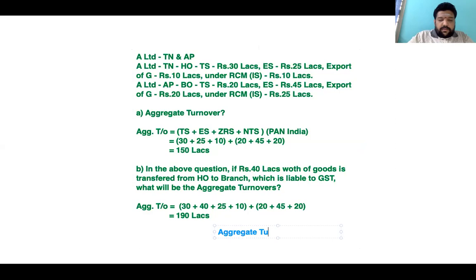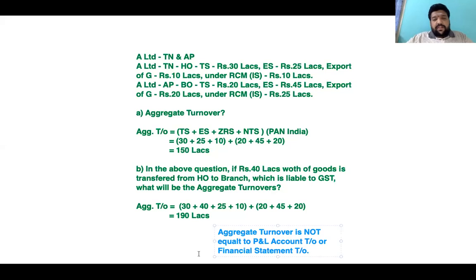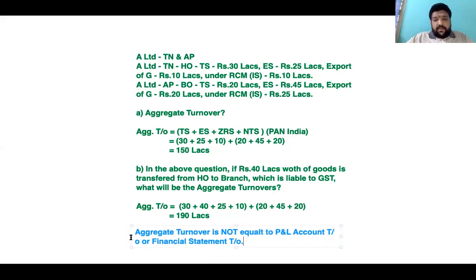Aggregate turnover is not equal to P&L account turnover or financial statement turnover. Whatever you can think of, it is not your financial statement turnover, it is not your P&L account turnover, it is a separate number by itself, which is computed as GST specific.